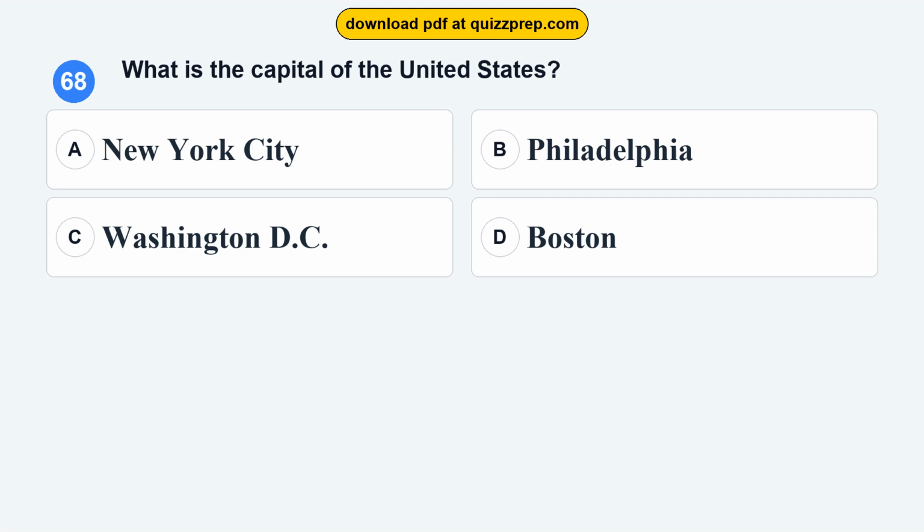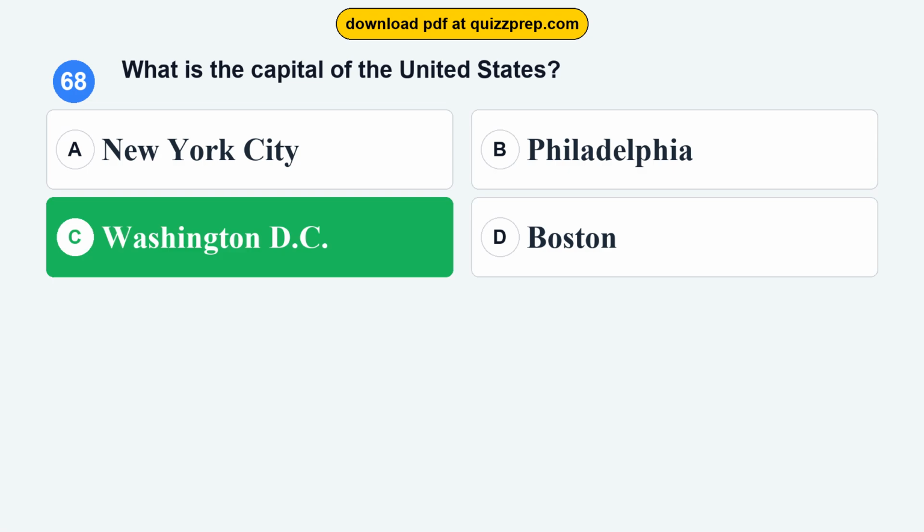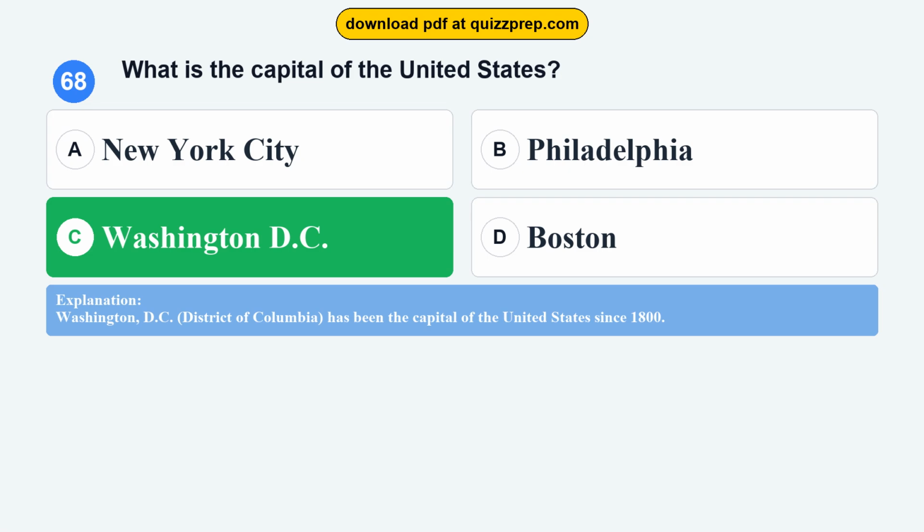Question 68. What is the capital of the United States? Option A, New York City. Option B, Philadelphia. Option C, Washington, D.C. Option D, Boston. The correct answer is option C, Washington, D.C. Washington, D.C., District of Columbia, has been the capital of the United States since 1800.